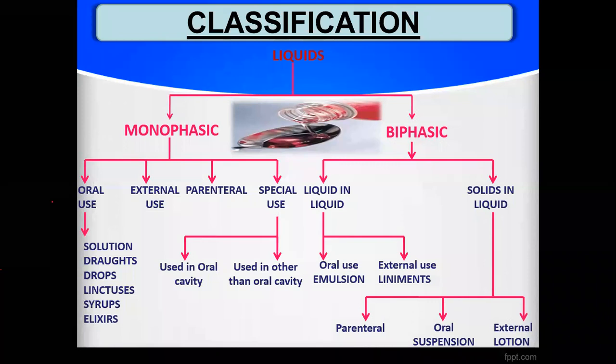Again, I would like to tell you that liquid preparations are broadly classified into monophasic and biphasic. Monophasic means single phase, biphasic means two phases. Monophasics again have four classes: oral purpose, external purpose, parenteral and special. In the biphasic liquid dosage forms, there are again two types, liquid in liquid and solid in liquid. Liquid in liquid are utilized for oral as well as external purposes. Solid in liquid are utilized for oral, external as well as parenteral purposes. So this is the classification of your liquid dosage form.